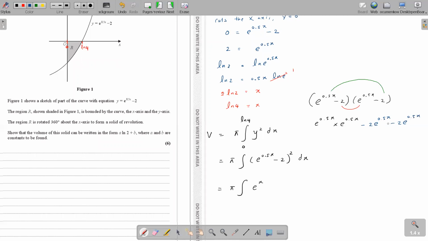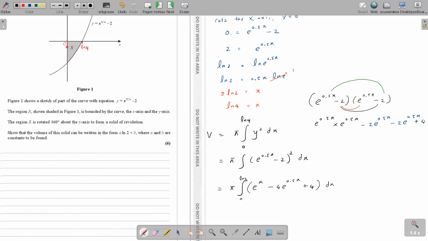So altogether, minus 4 e to the power half x. And finally, minus 2 times minus 2 is plus 4. So we are done.